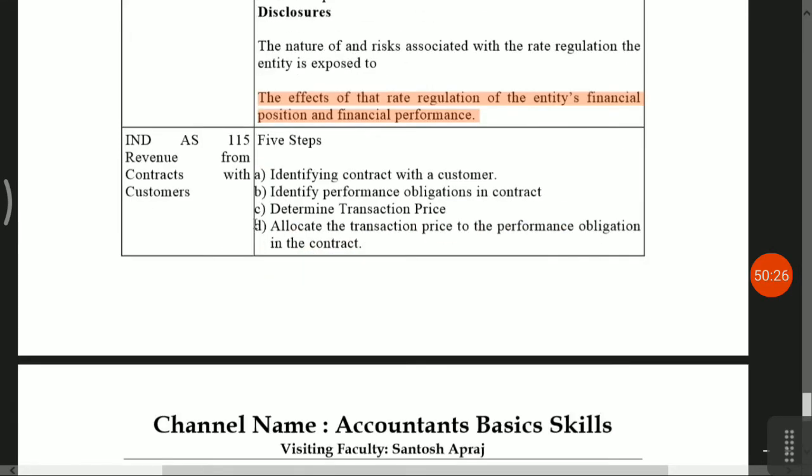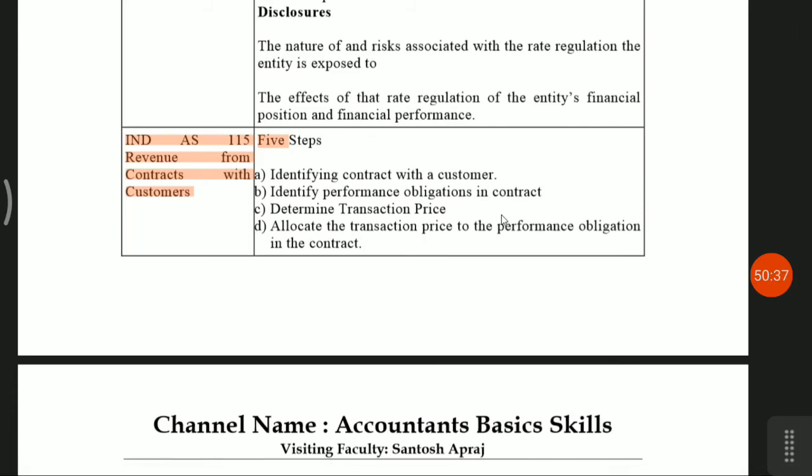Next, last accounting standard is Ind AS 115, revenue from contract with customers. The 5 steps are simple. Meaning is amount recoverable from the debtors. When debtors, you can classify in accounting standard 9, revenue recognition. Simple meaning is that risk and reward is transferred to the buyer, then only you can recognize.